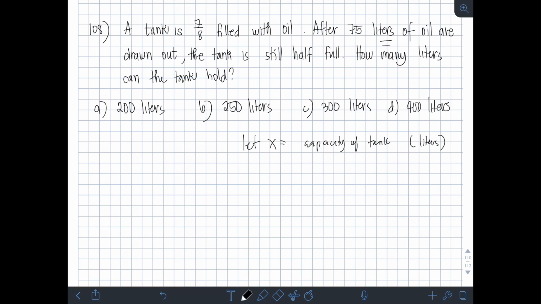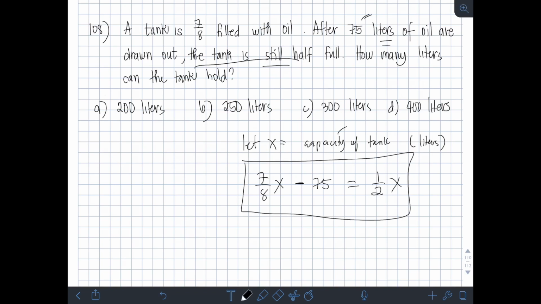So, base dun sa given condition, buo tayo ng equation. So, initially daw, 7/8 filled with oil yung tank. So, therefore, 7/8 nung capacity, multiply natin sa x. Initially, ito yung laman na oil ng tank. Tapos, after 75 liters of oil are drawn out, so inalis din yung 75 liters, so maminusan natin ito ng 75, right? The tank is still half full. So, ibig sabihin, from 7/8 nung capacity nung tank, naging 1/2 full na lang siya. So, equal na lang siya sa 1/2 nung capacity. So, 1/2 x.